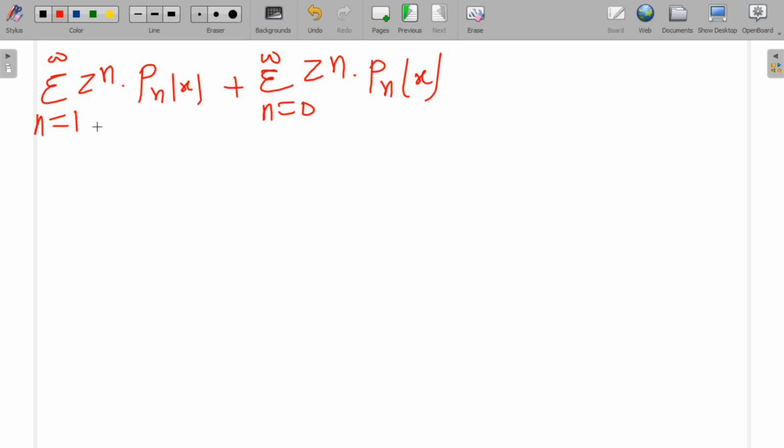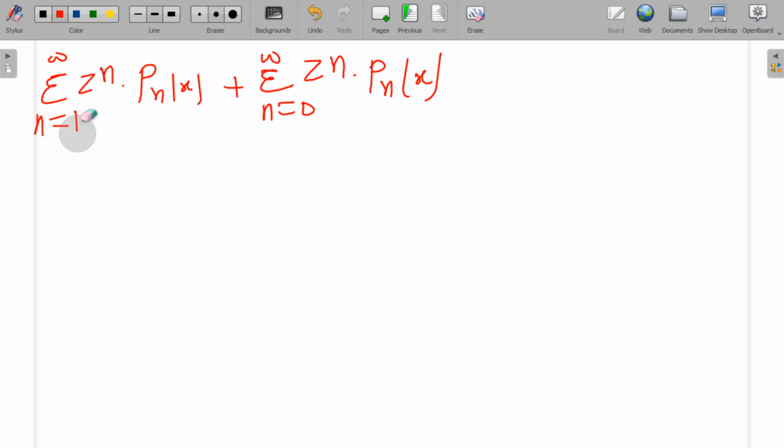Now the left hand side can be written as, listen carefully, in this summation I am putting n equals n minus 1, or n equals n plus 1. Now I am using the next method.